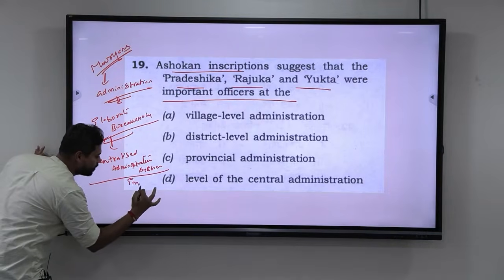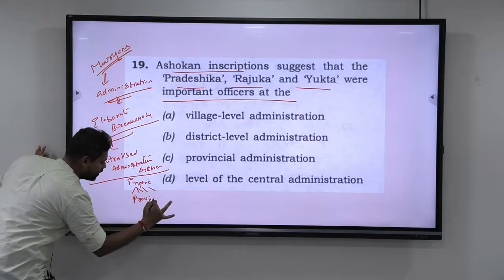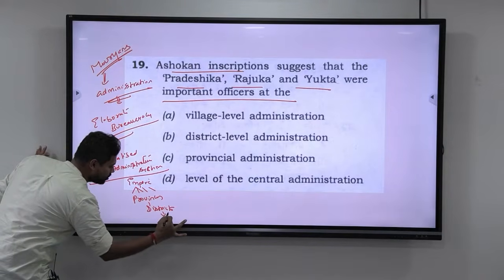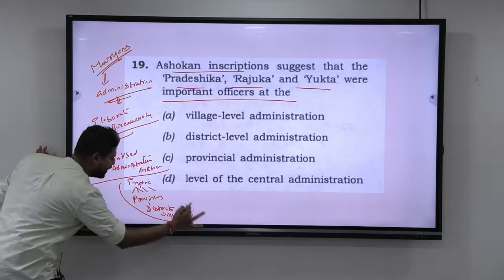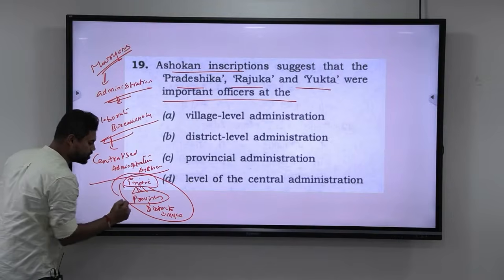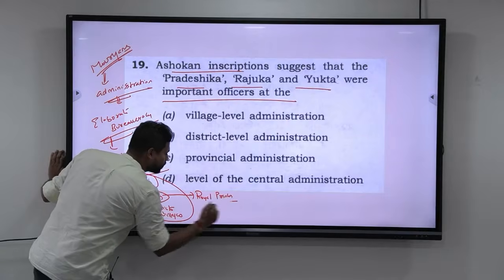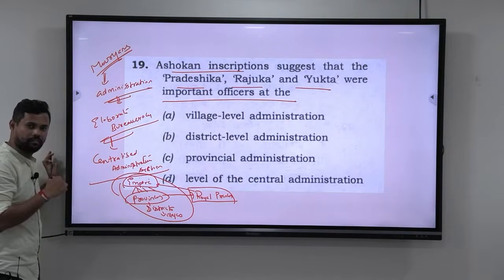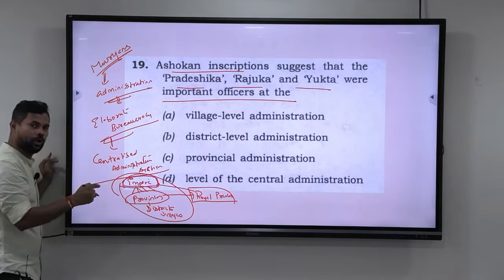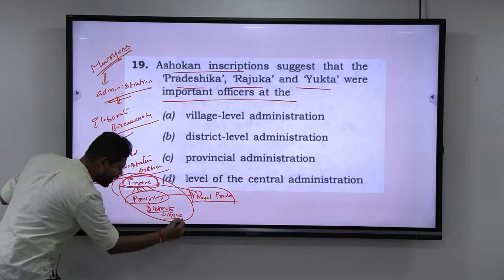Broadly, you have an empire. Within this empire, you have provinces, in these provinces you have districts, and in these districts you have villages. Overall, this is how the entire empire functioned. So you have one empire, and within that empire you have provinces. These provinces are taken care of by royal princes who report back to the empire itself. They are not sovereign. At the end of the day, the emperor is the sovereign, and under that there are provinces, then districts, and then villages.